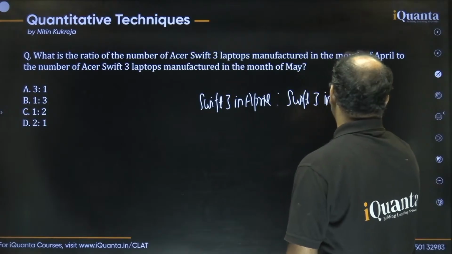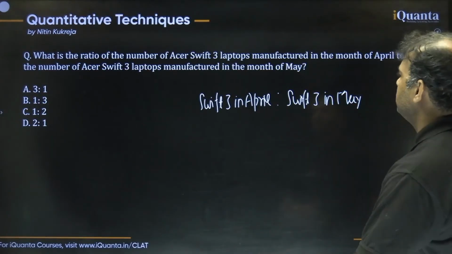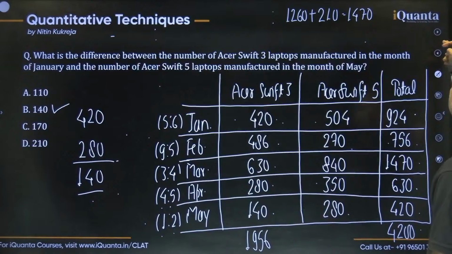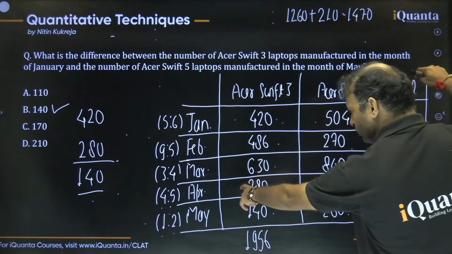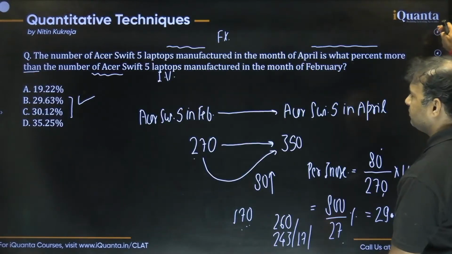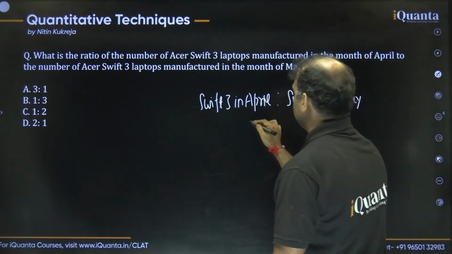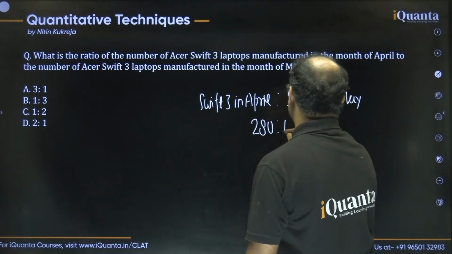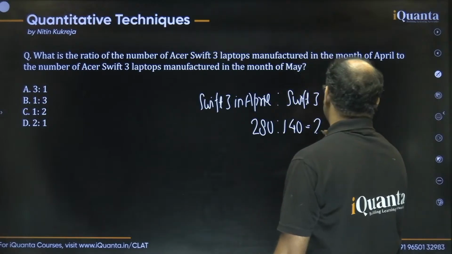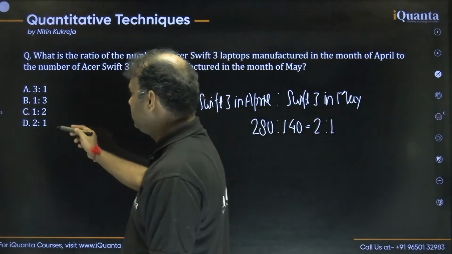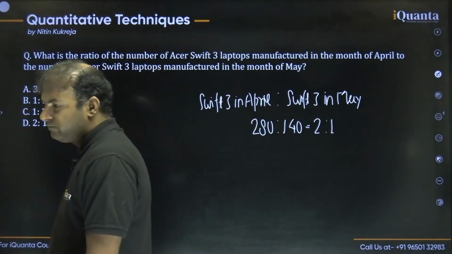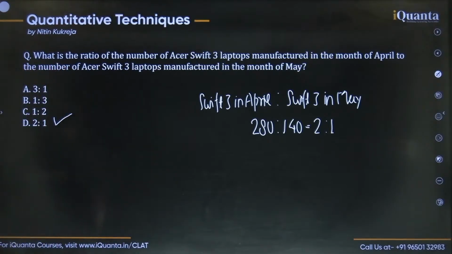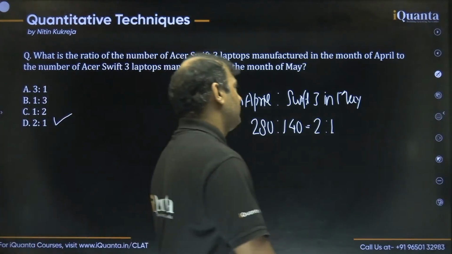All right, so Acer Shift 3 in April is to Acer Shift 3 in May. Let's see the numbers. Acer Shift 3 in April is 280, in May is 140. Very simple. So we need to write the ratio of 280 and 140 in the end, which is nothing but 2:1. That means option number D is the final answer. Very easy question, guys. After getting the numbers, pretty easy. I think we can move to the next one.